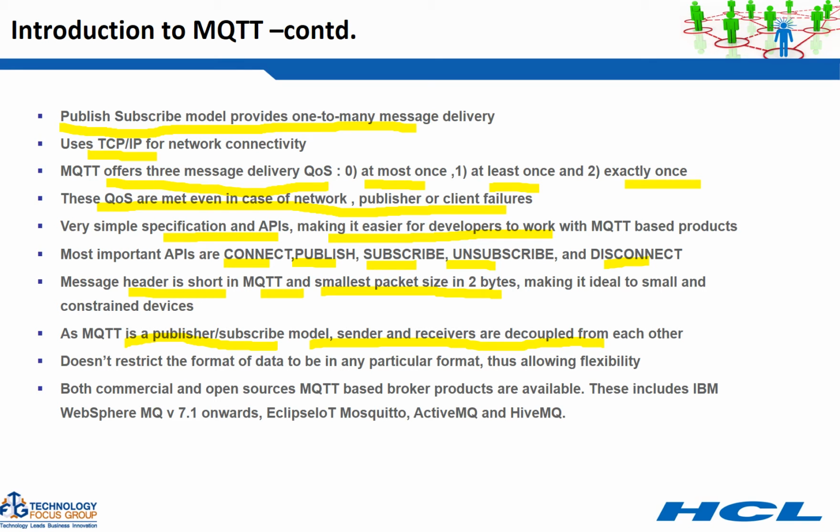There is no direct connectivity between the two. MQTT also doesn't restrict the data to any particular format, allowing flexibility. You can send pretty much any kind of format with MQTT. Both commercial and open source MQTT based broker products are available. These include IBM MQ, WebSphere MQ, Eclipse IoT Mosquitto server, ActiveMQ, HiveMQ, etc.